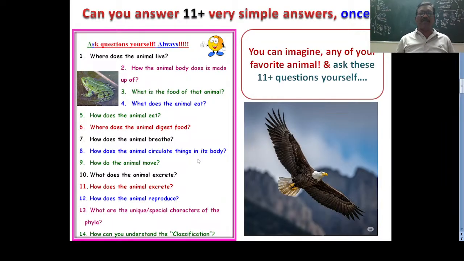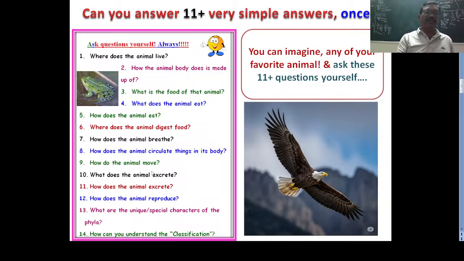How do frogs circulate? How does the amoeba circulate? Amoeba do not have any particular circulatory system in their body. The digested food material spreads throughout the body by the diffusion process. How does the frog circulate? Circulatory system is present, blood. How do sponges circulate? There is no circulatory system in the sponge's body. The food can be diffused throughout the body. Next, how does the animal move? That is very important. Locomotory organ. How do you move? Legs. How does the eagle move?